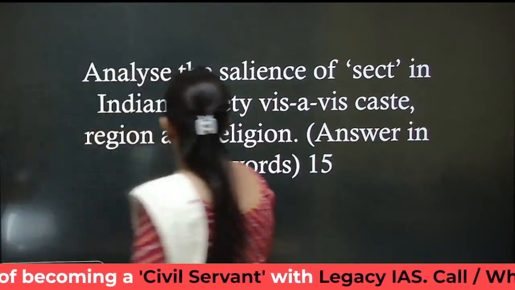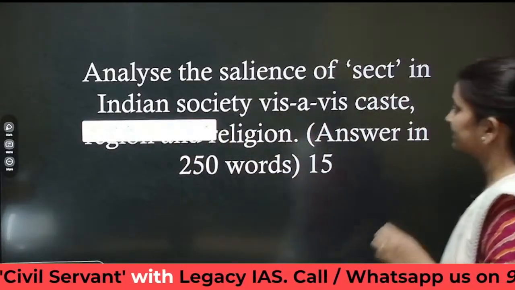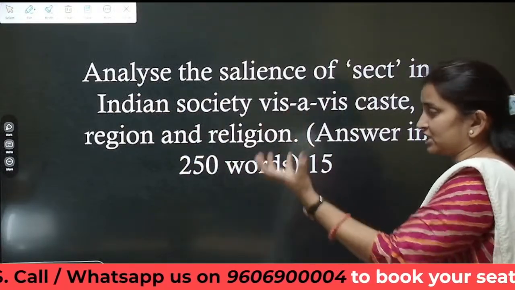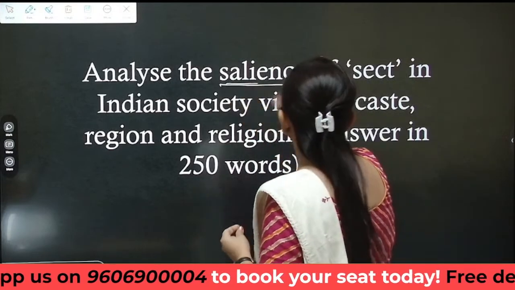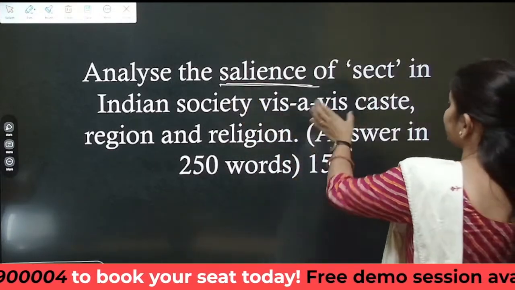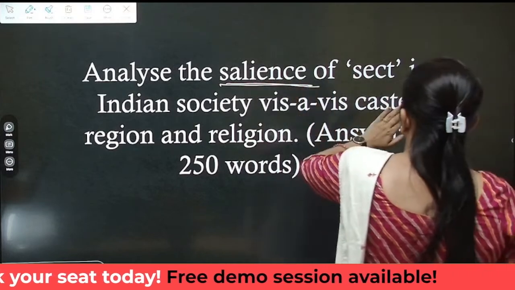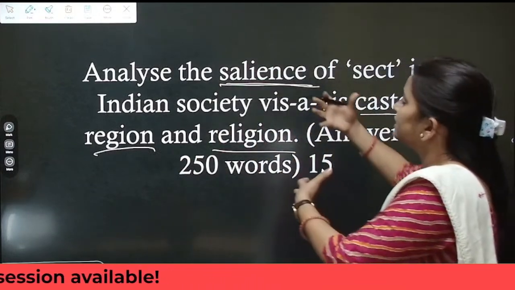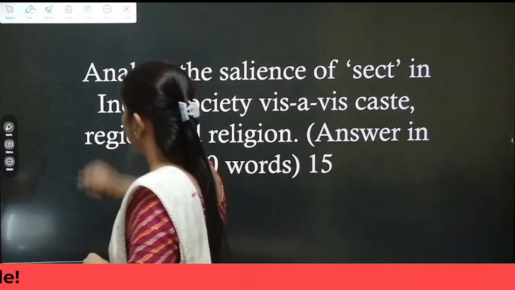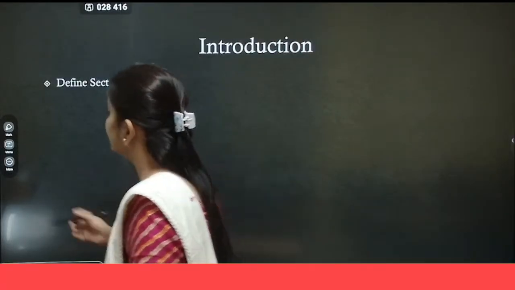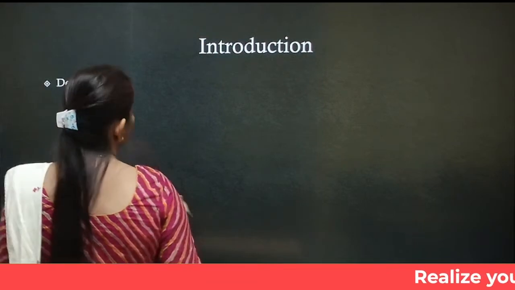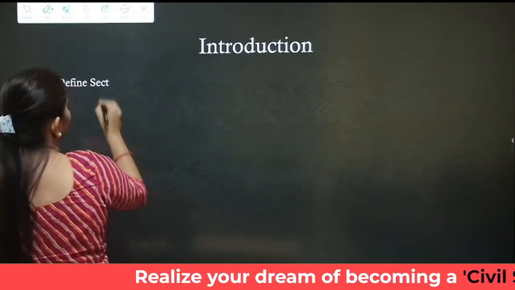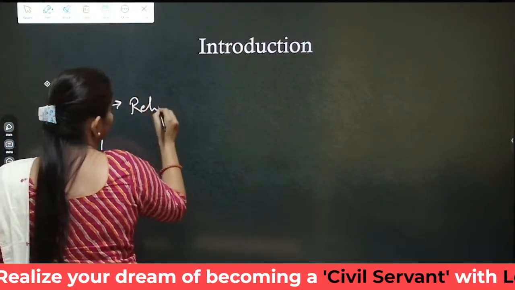Our next question says, analyze the salience of sect in Indian society. We need to understand salience, matlab emergence, projection. Okay, analyze the salience of sect in Indian society vis-a-vis, that is face to face. Matlab we need to discuss salience of sect in terms of caste, in terms of region, and in terms of religion. So in our answer, the introduction should talk about defining what is sect. Okay, so sect is basically within a socially stratified society, for example within caste, within religion, or within region, the three parameters on which we need to write our answer.